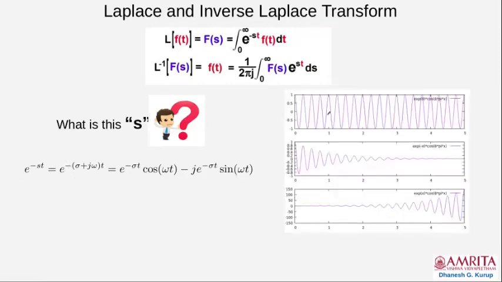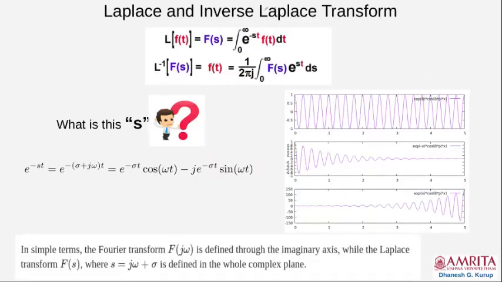If you plot this e raised to minus st for different sigma, you will get these kinds of graphs. For example, when sigma is 0, the real and imaginary parts are purely sinusoidal signals. When sigma is negative, you get a decaying sinusoid. When sigma is positive, on the other hand, you have a growing sinusoid. So, s will determine how the signal, the e raised to minus st, will behave. So s in general is a complex variable which has real and imaginary parts.